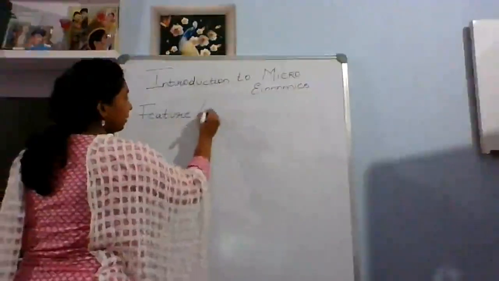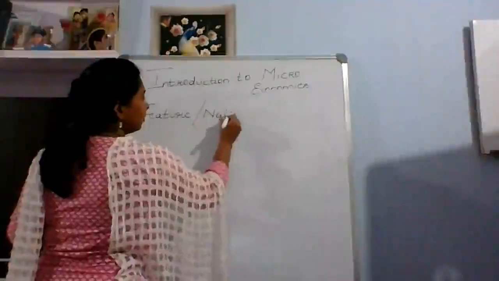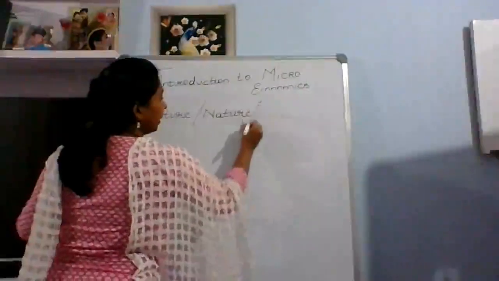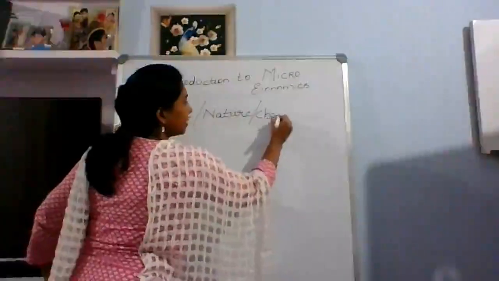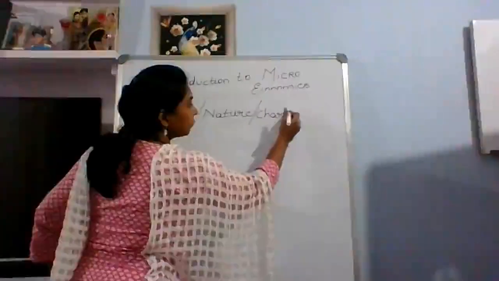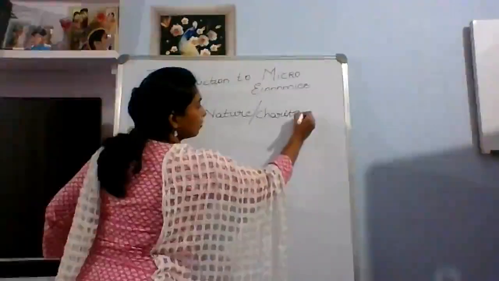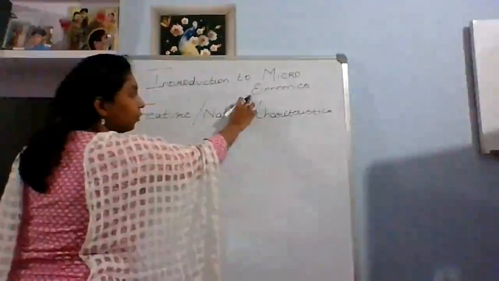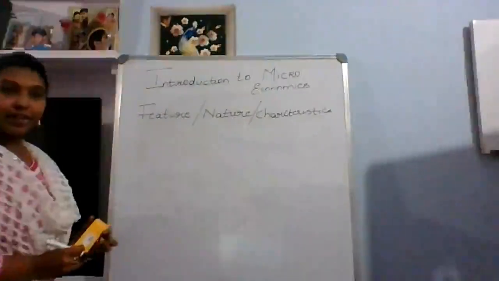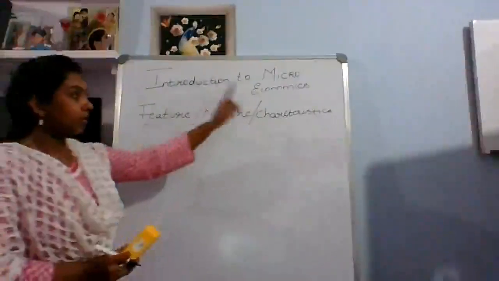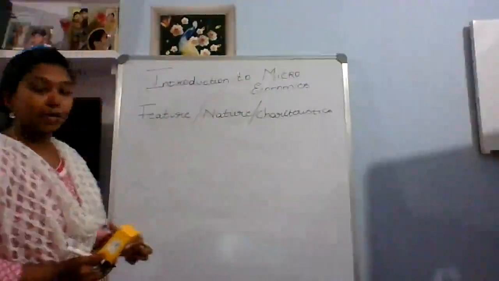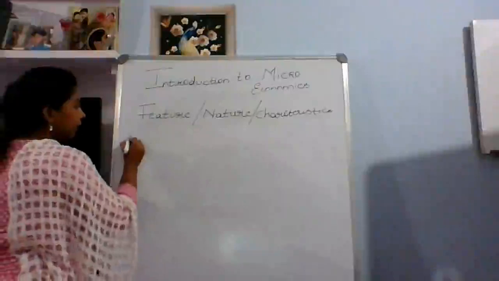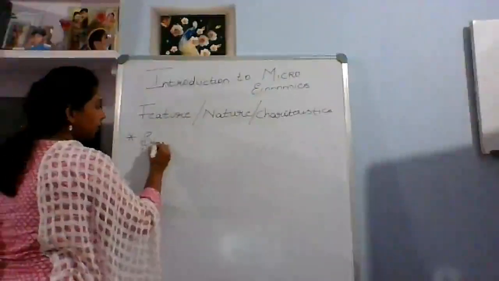It can be the nature, it can be the characteristics of microeconomics. The first characteristic or nature or feature of microeconomics is the study of individual units.